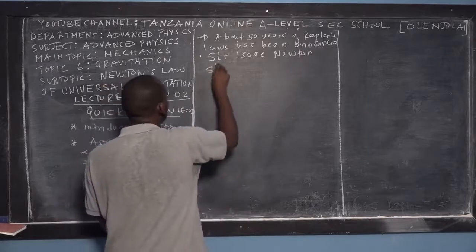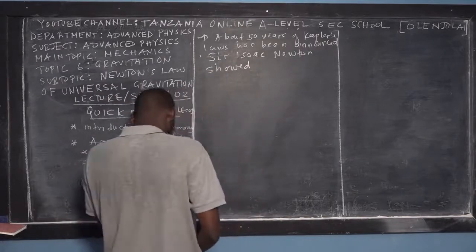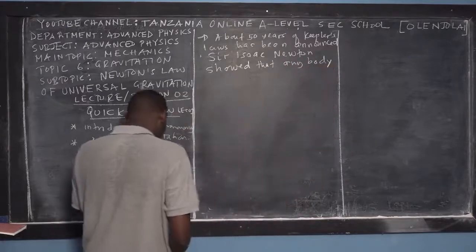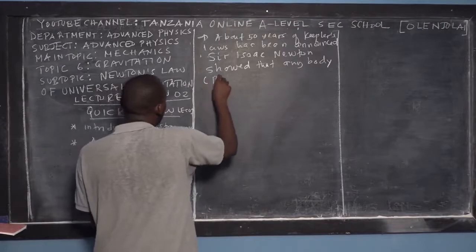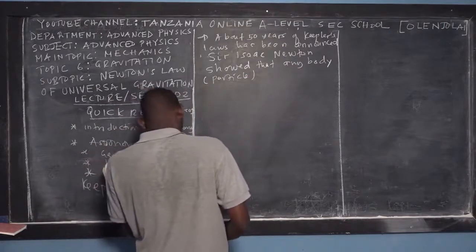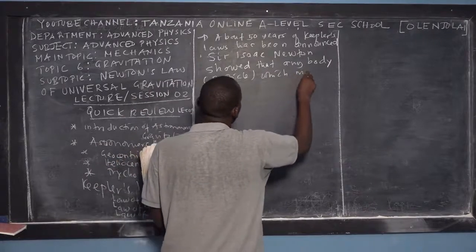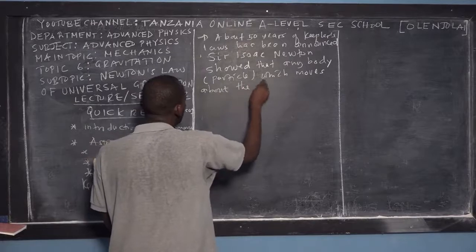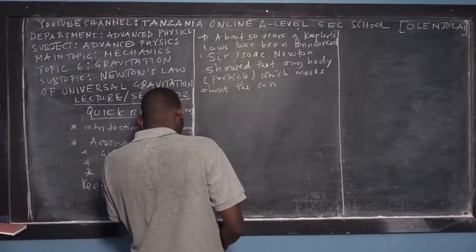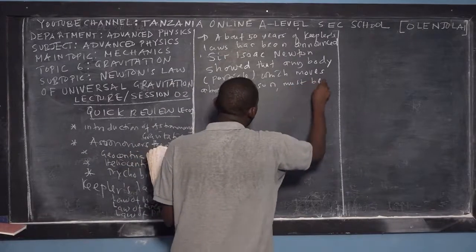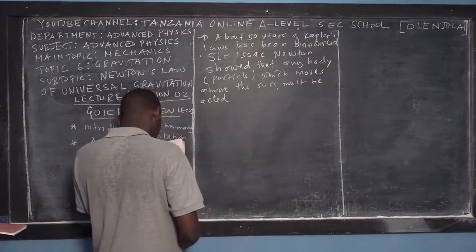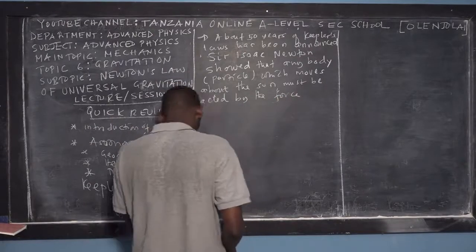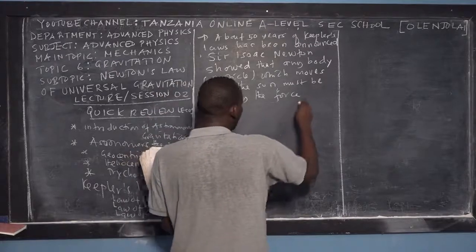Isaac Newton showed that anybody or any particle which moves about the sun must be acted on by a force.